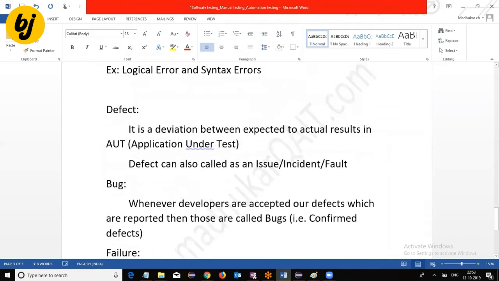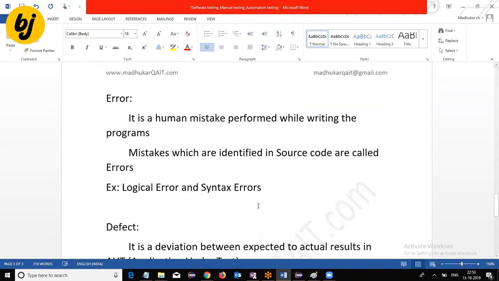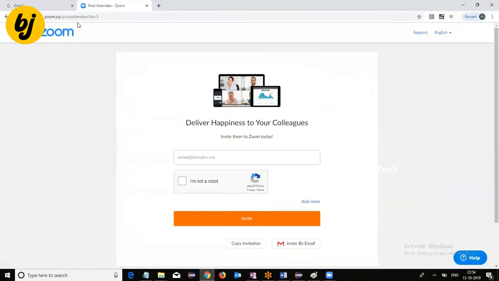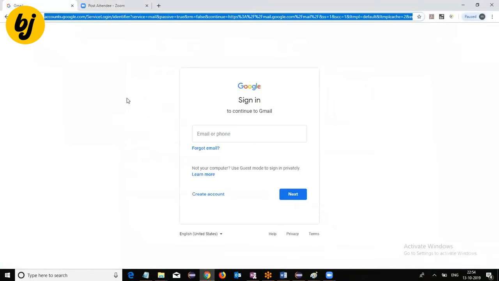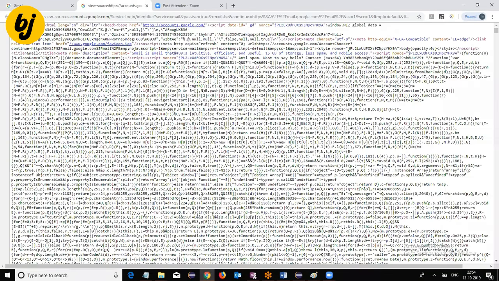There is a difference among error, bug, defect, and failure. Error is a human mistake performed while writing the programs. That means mistakes identified in the source code are called errors. But as a test engineer, you are not going to test the source code of the application. This is the application you want to test. This is the source code. But the source code we never test as a test engineer.